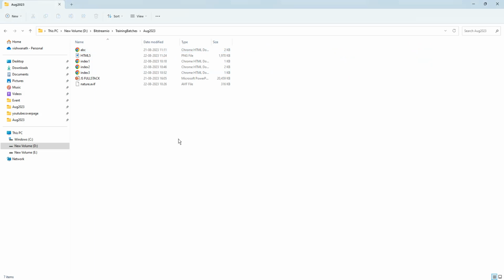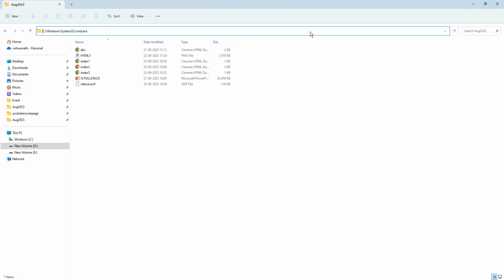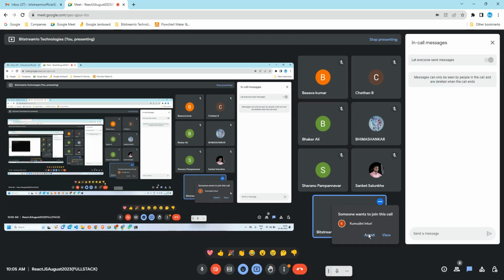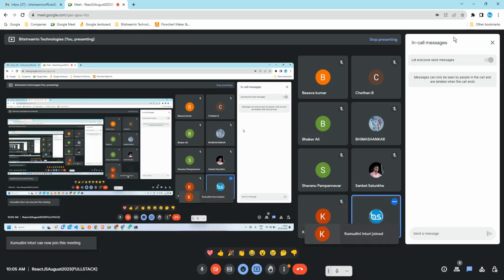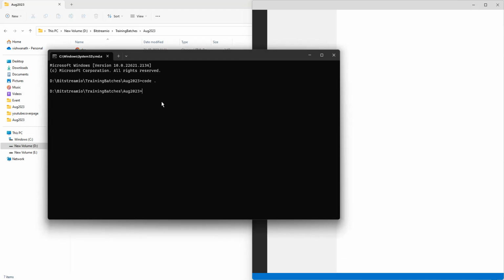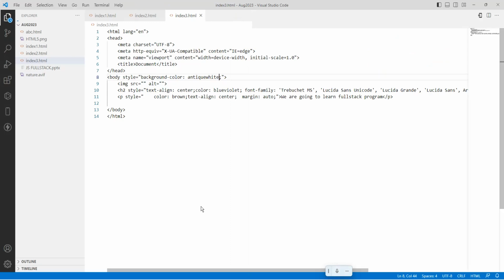How to open Visual Studio with the shortcut key? Just click here, type CMD, and press enter. So it is going to open Visual Studio Code. Okay, once it is opened, just say code dot, enter. Okay, let's close this one.